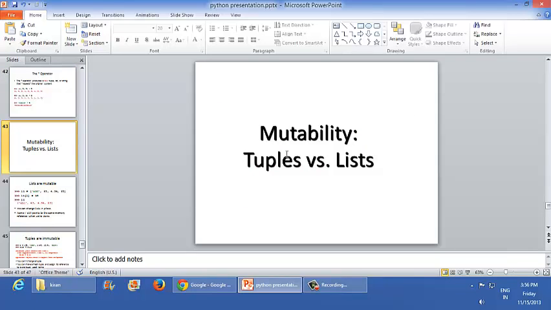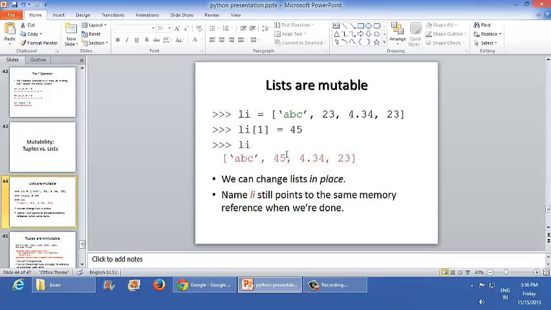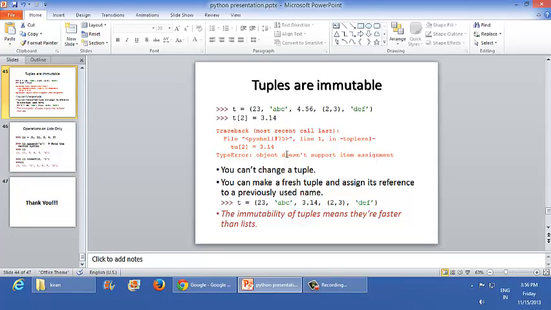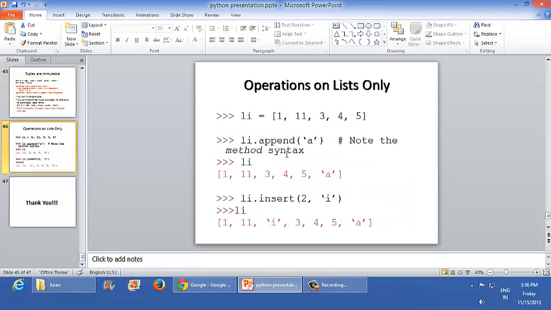Mutability, tuples versus lists. Lists are mutable. That means we can change the list in place, but the same memory reference exists in lists. Tuples are immutable. That means we cannot change a tuple. You can make a fresh tuple and assign its reference to a previously used name. One can append and insert into lists by following these syntaxes.